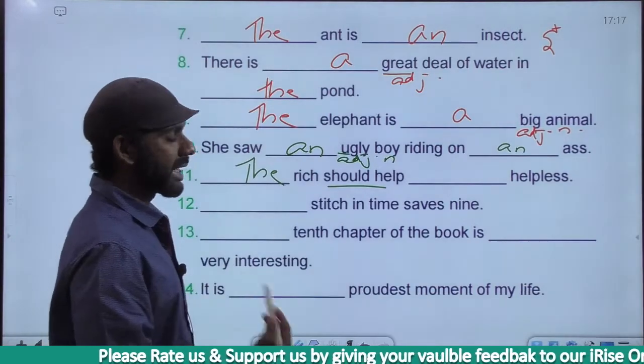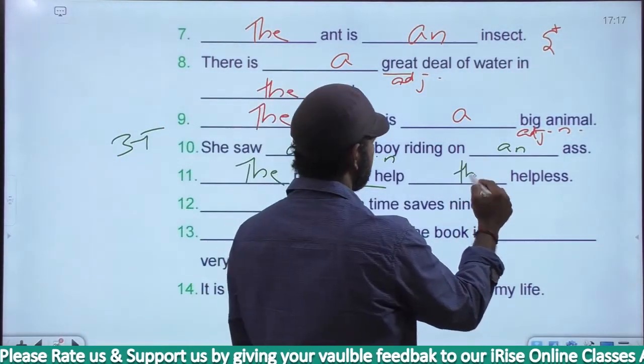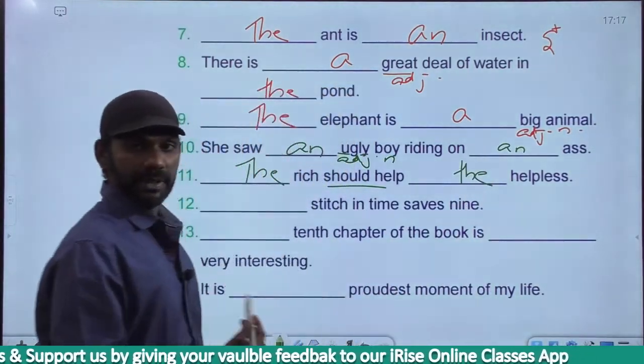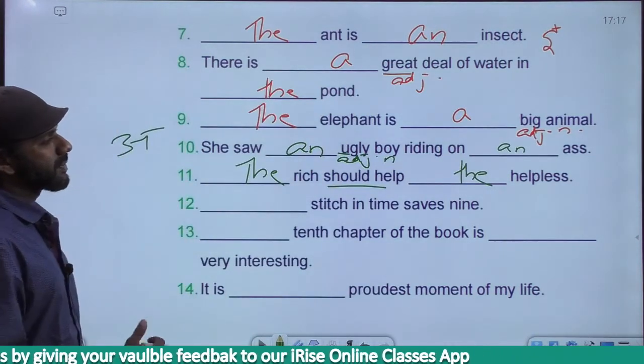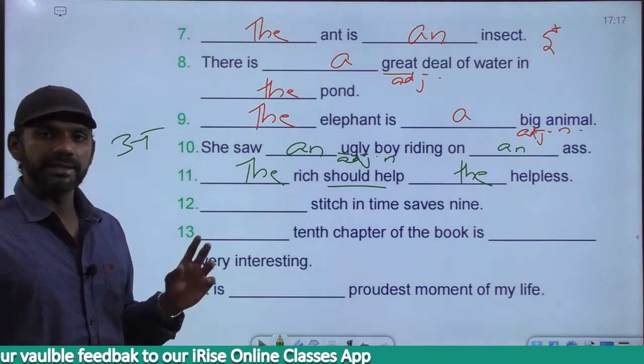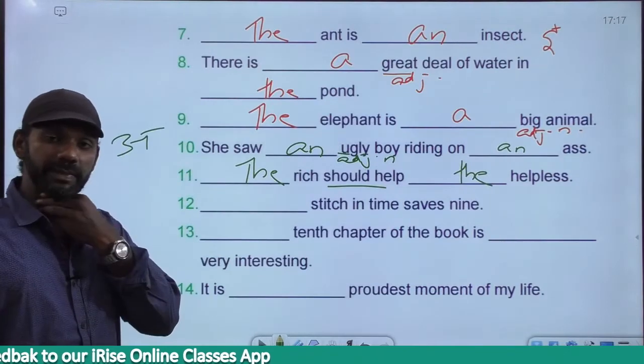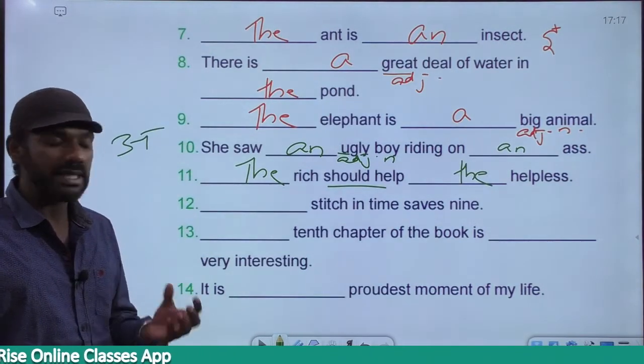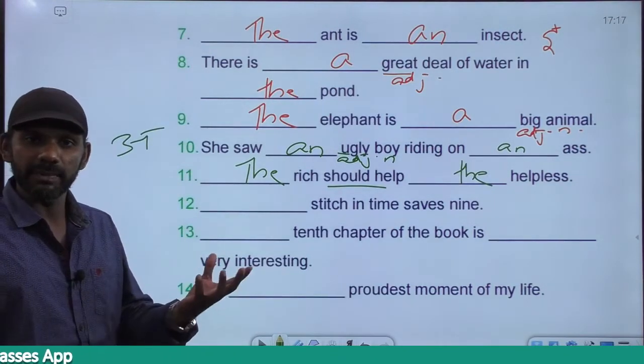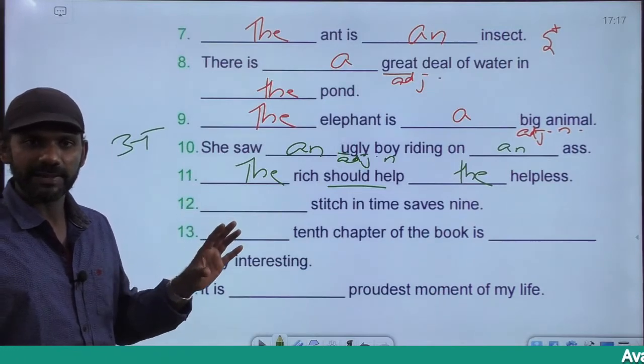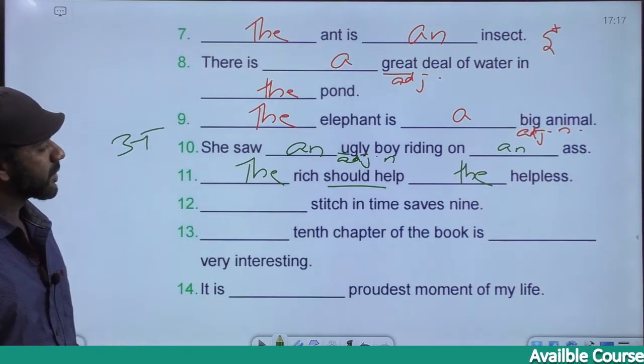The rich should help the helpless. The rich means the people who are rich. The helpless means the people who are helpless. So the rich should help the helpless means the people who are rich should help the people who are helpless. That's the meaning of this sentence. Come to the next one.